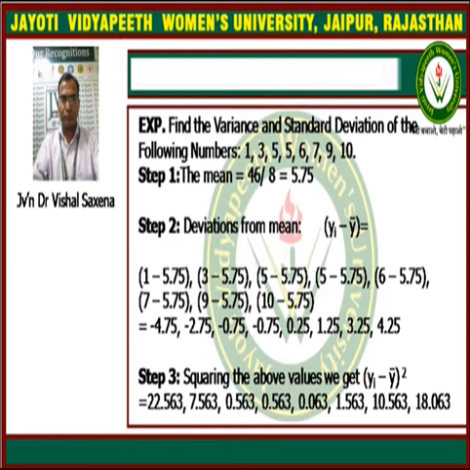And now we have to take the square, as required by the formula. So we take yi minus y bar whole square, and this comes to 22.563, 7.563, 0.563, 0.563, 0.063, 1.563, 10.563, and 18.063. So these are the values of the squares of the deviations.